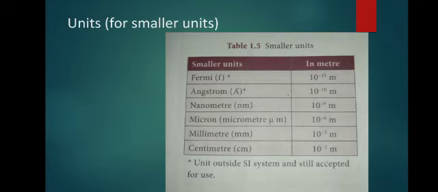For smaller units, what purpose do we use them for? When we study the distance between atoms and molecules, we measure smaller distances. For that we mostly use the Angstrom unit. Fermi is 10 power minus 15 meter. Angstrom is 10 power minus 10 meter. Nanometer, that is nm, is 10 power minus 9 m. For Fermi we use a small letter f. For Angstrom we use a small degree-like symbol placed above the letter.